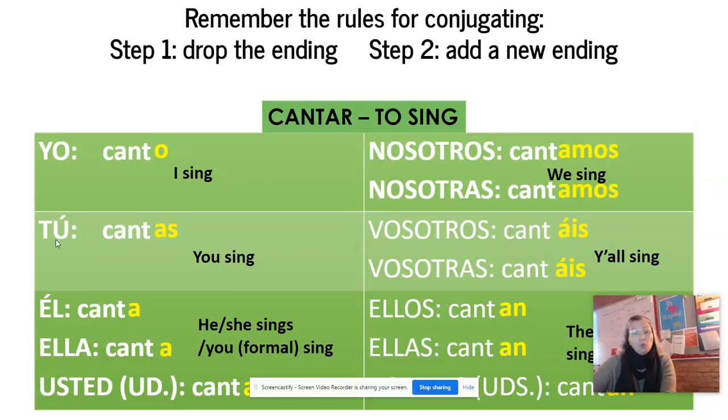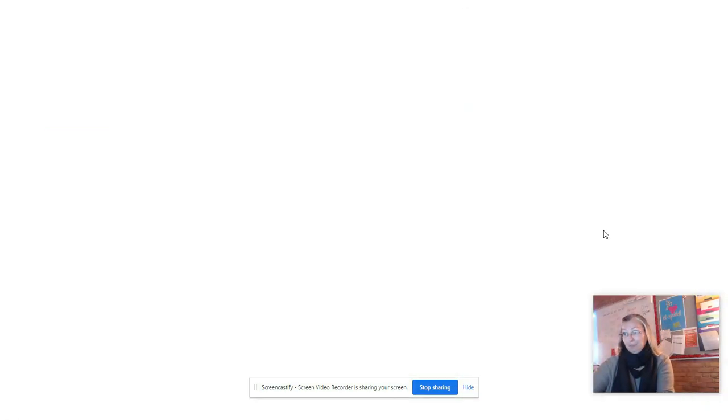Anytime it is tú, so you're saying you informal do something, then you're going to add AS. For these, you add an A. For nosotros, you add amos. For vosotras, you add ais with an accent on the A. And then for ellos, ellas, ustedes, an, right? So it's o, as, a, amos, ais, an. As long as you remember those endings and as long as you remember to drop that ending and add a new one, then you are golden.